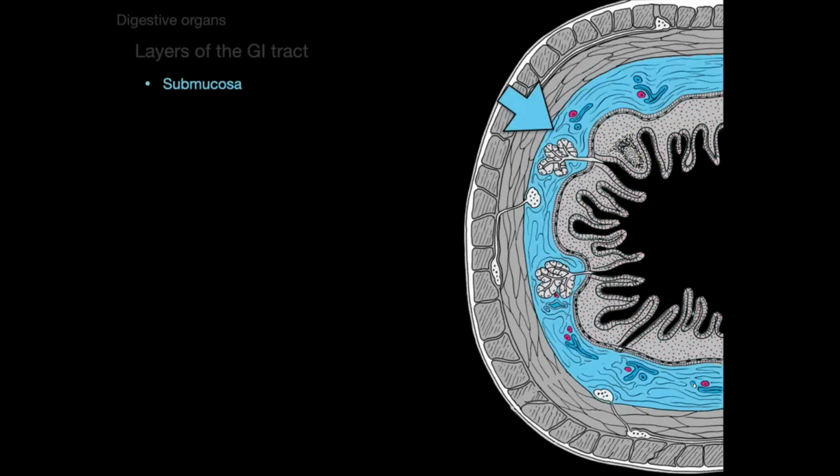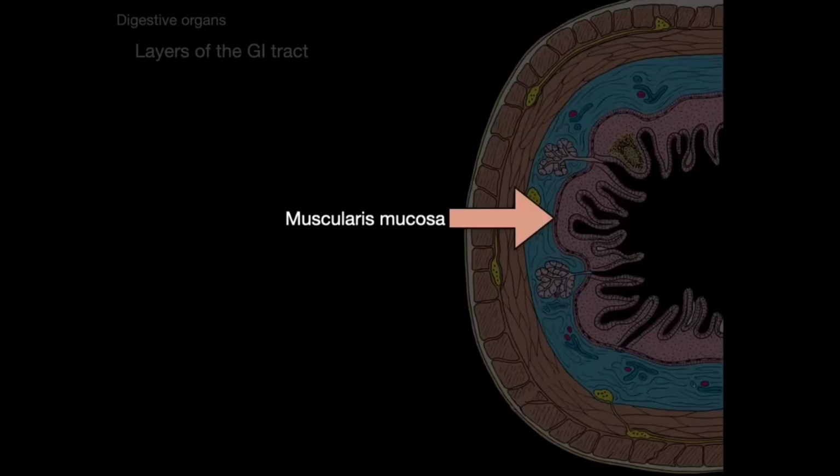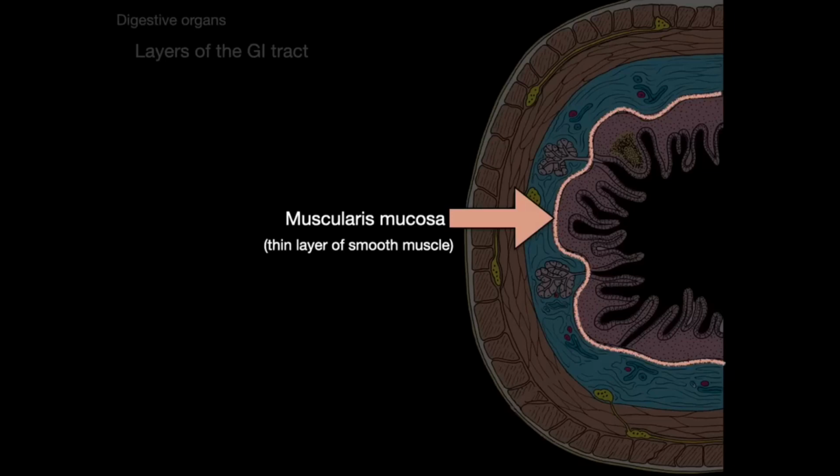Deep to the mucosa is the submucosa. It means sub, like a submarine, below. And this consists of dense connective tissue with lots of vessels and nerves, and there's some blood vessels. These are the larger vessels, the macroscopic vessels that feed the capillaries that go into the lamina propria. The muscularis mucosa that I just outlined there is a thin layer of smooth muscle that is the fence between the mucosa and the submucosa.